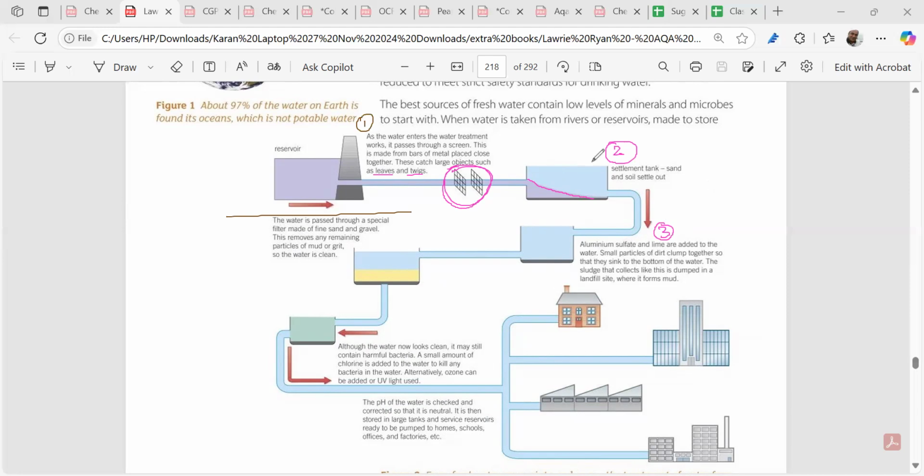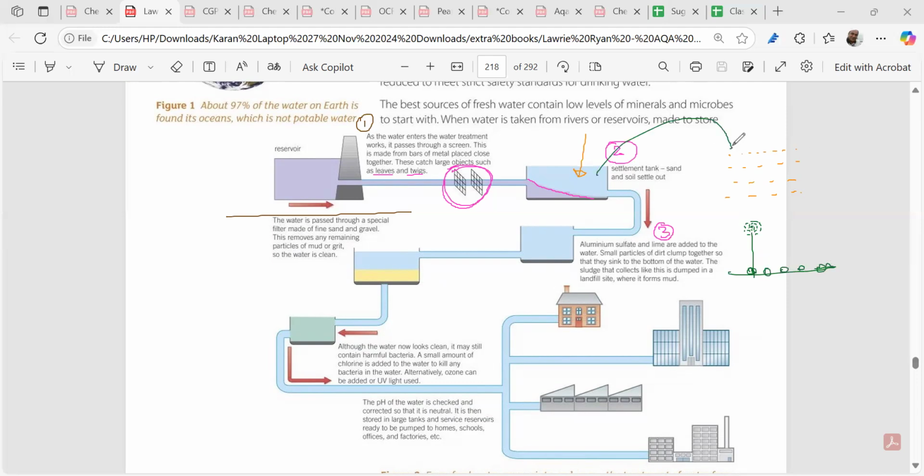See, over here, the water contains fine particles which are suspended. Science has thought, can we coagulate all these fine particles into larger particles so that they can drop down and get settled? Do you get my point?